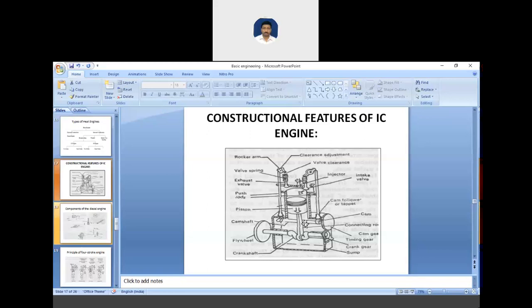I'm talking about the cylinder, piston, crankshaft. These are the parts of an IC engine. So we were at the crankshaft, and the crankshaft is connected to the piston through the connecting rod, and it converts the linear motion of the piston into rotary motion. Then there is the flywheel, then we have the engine bearings.